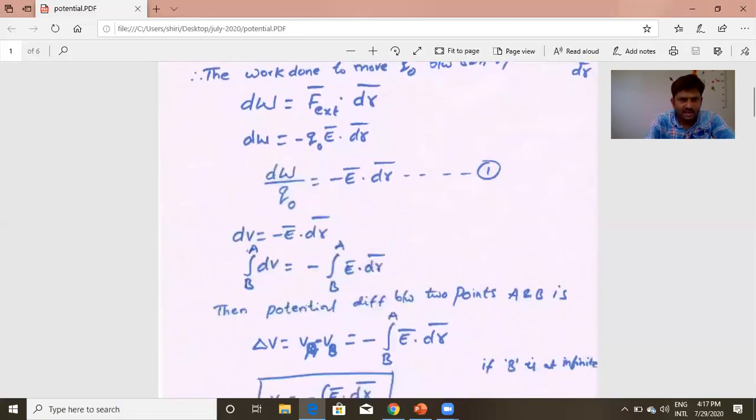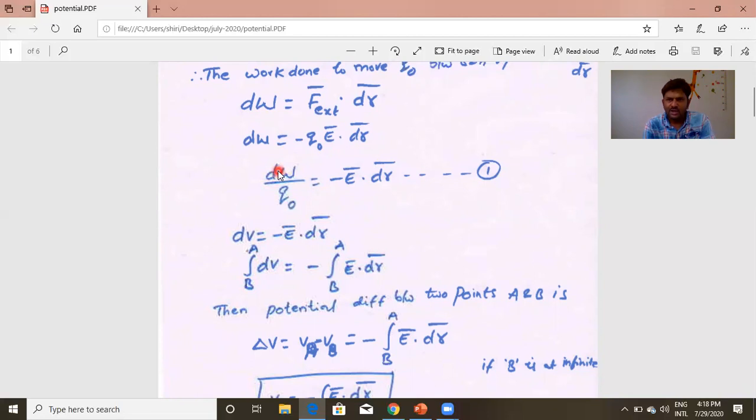In the place of F external, I substituted minus Q naught E, which we discussed just now. So dW is equal to minus Q naught E bar dot dr bar. I brought this Q naught here: dW by Q naught is equal to minus E bar dot dr bar. What is dW by Q naught? It is the work done to move Q naught charge.